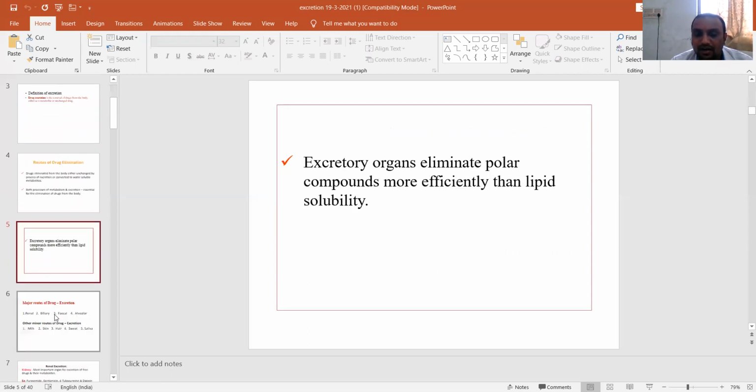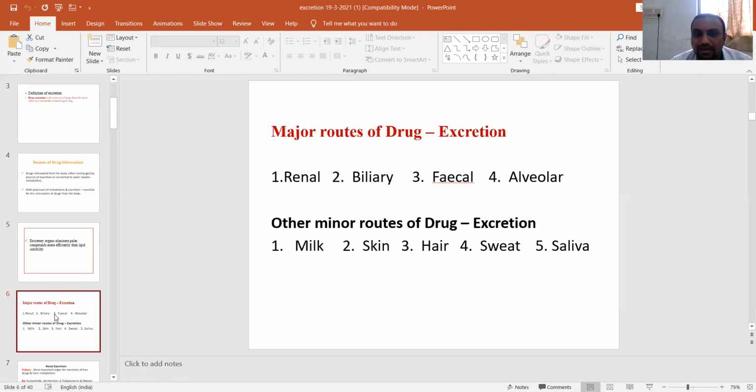Excretory organs eliminate mainly polar compounds more efficiently than lipid soluble compounds. The major routes of drug excretion are renal, biliary, fecal, and alveolar. The minor routes include milk, skin, hair, sweat, and saliva.